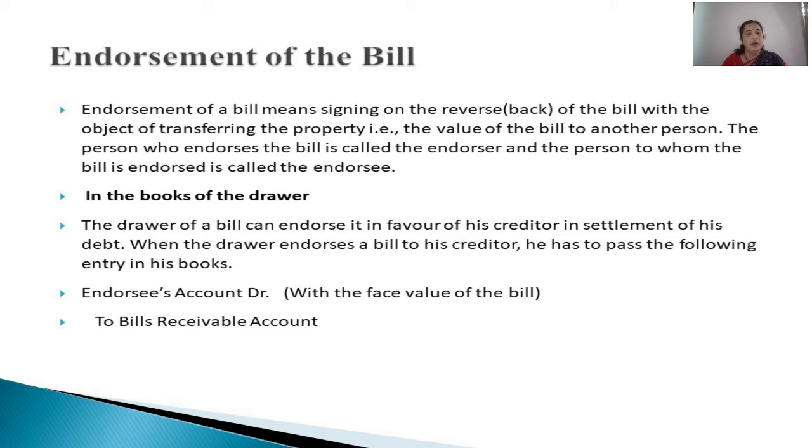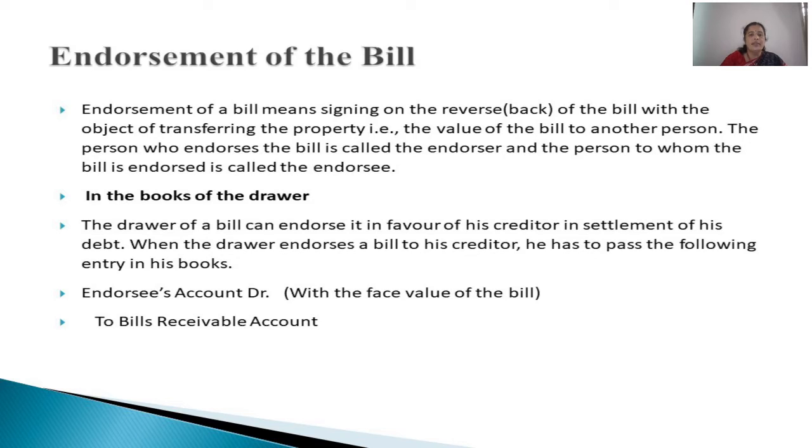So now the drawer of the bill is not remaining the owner of the bill. Now the owner of the bill will be his creditor to whom the bill is transferred, and this process is what we call endorsement. The person who endorses the bill is called the endorser, and the person to whom it is endorsed is called the endorsee. So there are two parties in case of endorsement, endorser and endorsee.